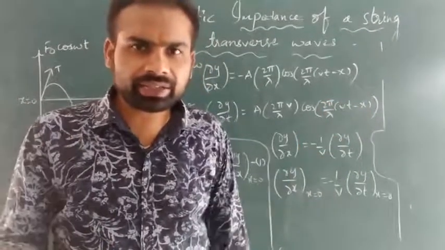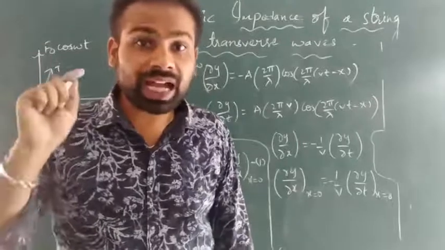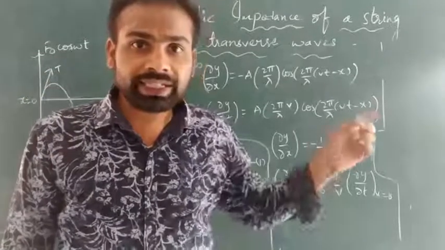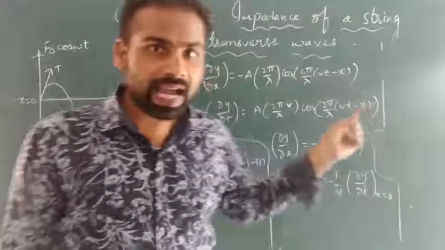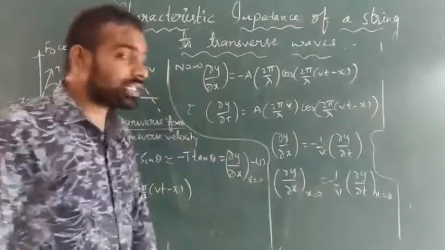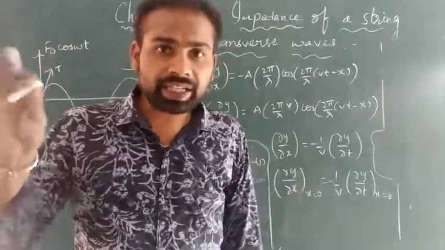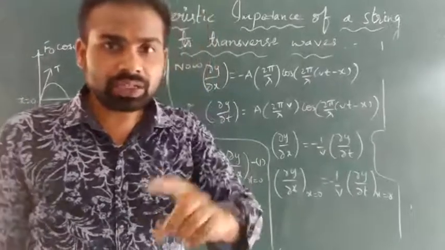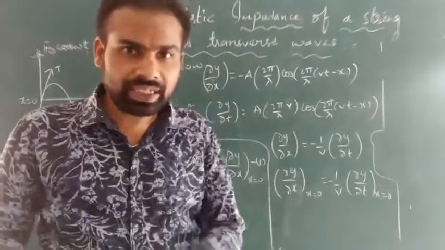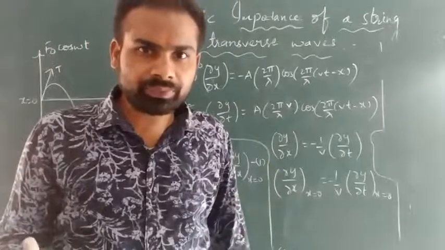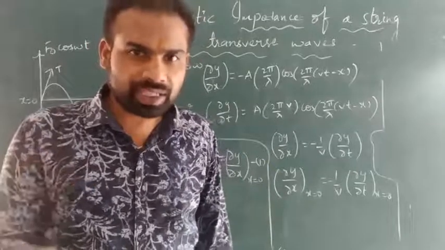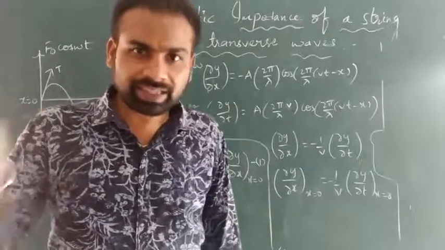So here we are talking about strings. In strings, what waves will be produced? Transverse waves will be produced. So it is the characteristic impedance of transverse waves. Because here we are taking a string, the string itself opposes the waves in the string.